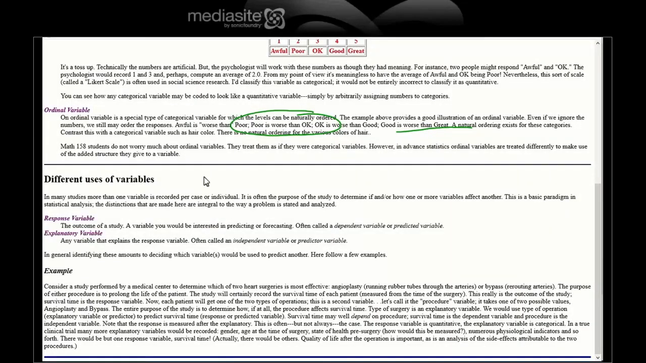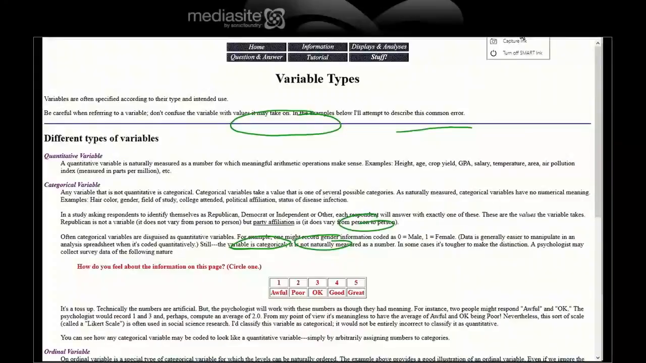The response variable, the outcome of a study. Explanatory variable, that which is being altered or being manipulated. Explanatory, also the independent or predictor variable. Response variable, the dependent. Worthwhile page to look at.